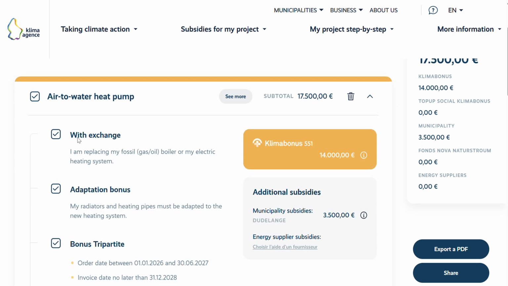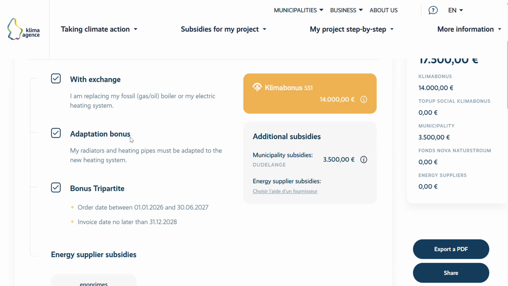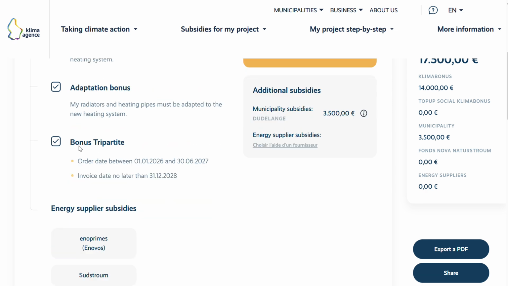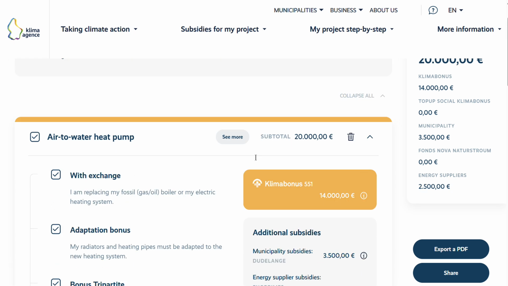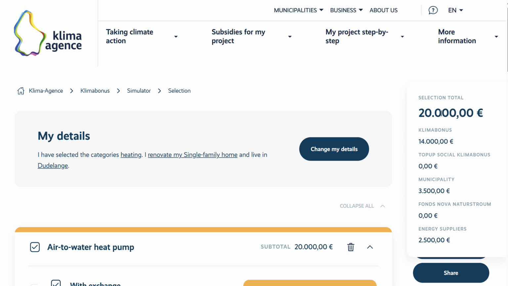So I have the subsidy for the replacement of the oil fossil boiler. Here we have the adaptation bonus, also a new bonus which is called tripartite, and energy supplier subsidies with Eno Prime. So the total amount for the subsidies is 20,000.